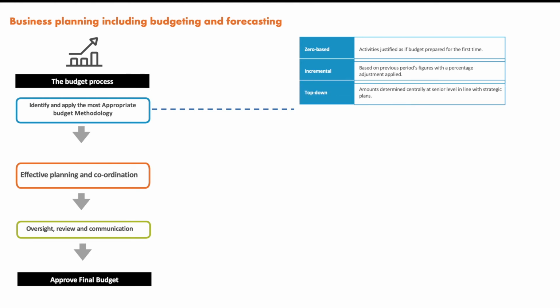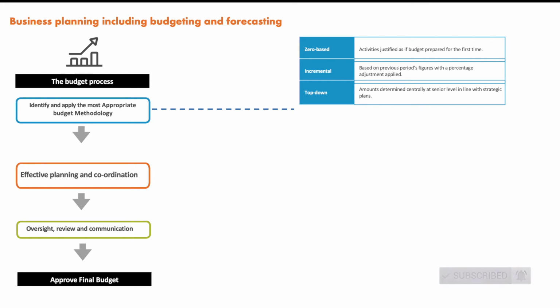Now come to the third one, which is top down. Amounts determined centrally at senior level in line with strategic plans. What we'll be looking for in the exam is a smaller organization. Keep in your mind, in a smaller organization, you will be applying the top down methodology where there is a large degree of senior management control, because in a smaller organization there is not a bigger hierarchy, but one or two persons who might be managing the business.